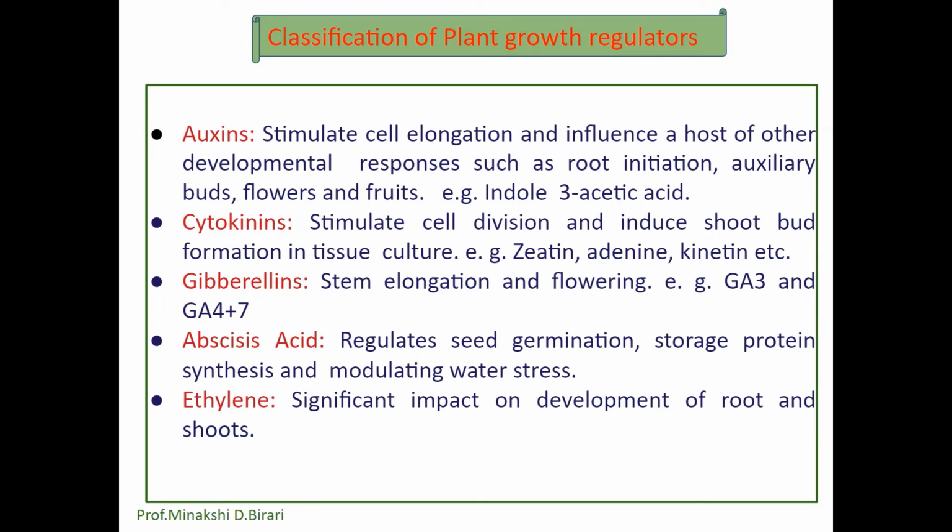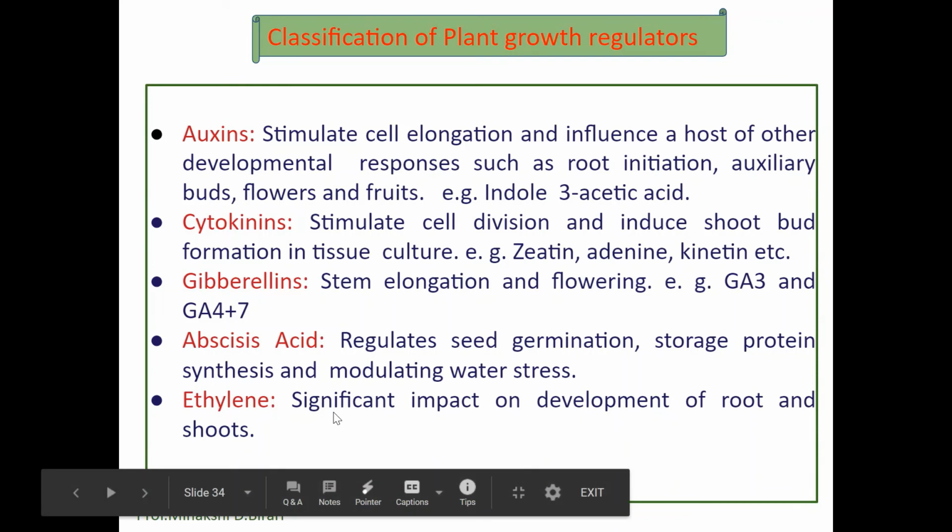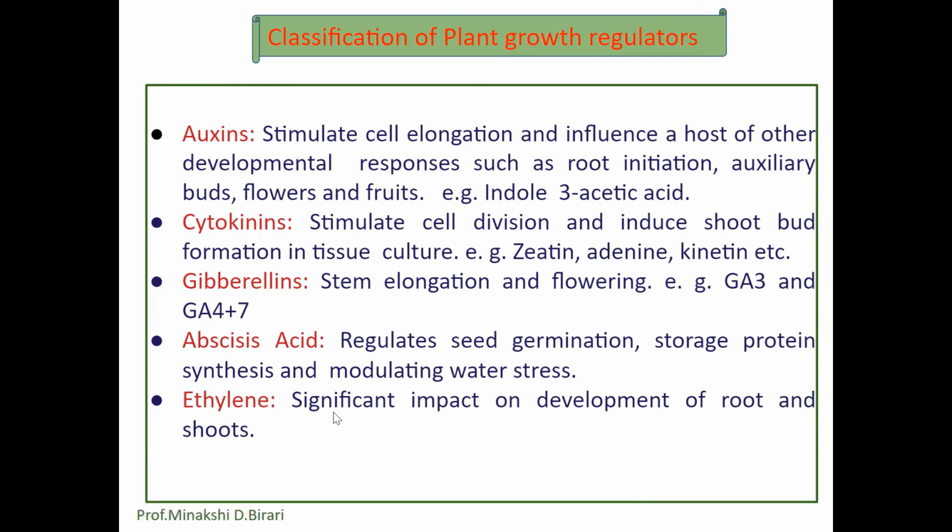Abscisic acid helps in regulating seed germination, including storage protein synthesis, modulating water stress, etc. In plant tissue culture, it is used to help somatic embryogenesis during maturation and germination. And the last one, ethylene, has a significant impact on development of roots and shoots. So that is the classification of plant growth regulators: auxins, cytokinins, gibberellins, abscisic acid and ethylene.